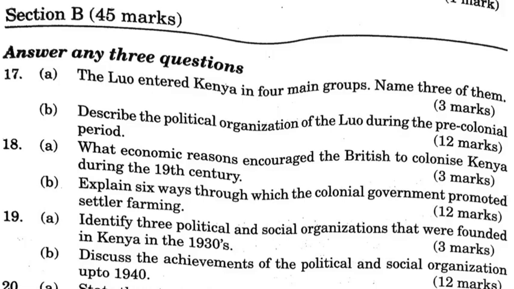19A. Identify 3 political and social organizations that were founded in Kenya in the 1930s. Taita Hills Association, Ukamba Members Association, Coast African Association. B. Discuss the achievements of political and social organizations up to 1940.